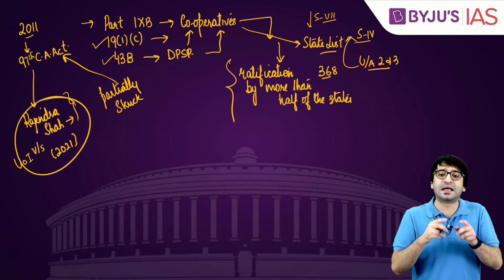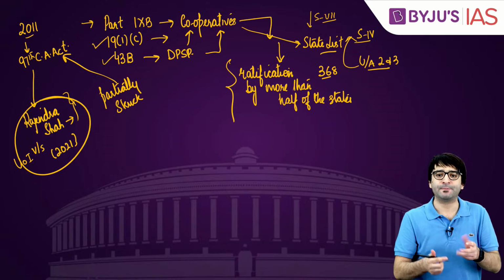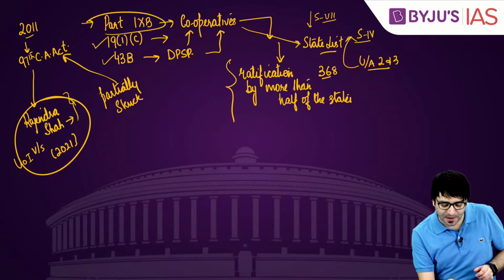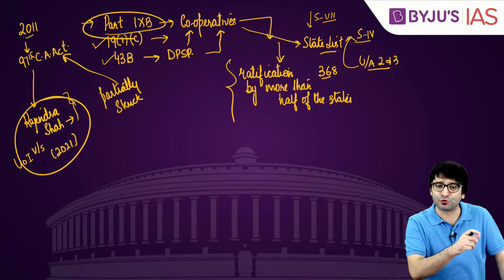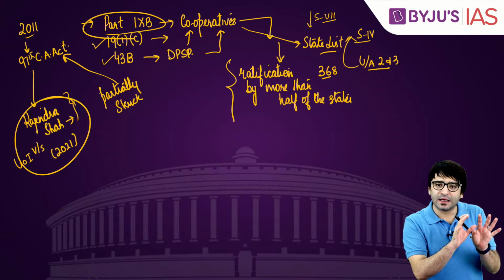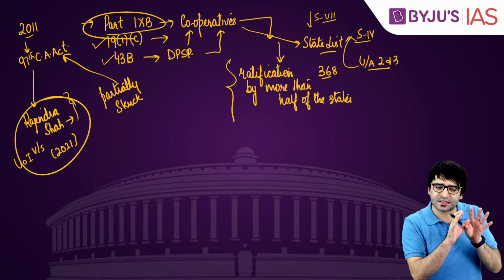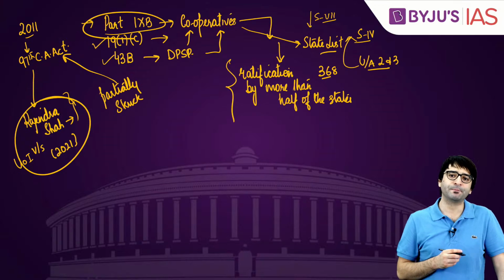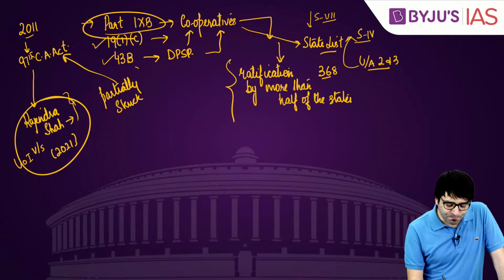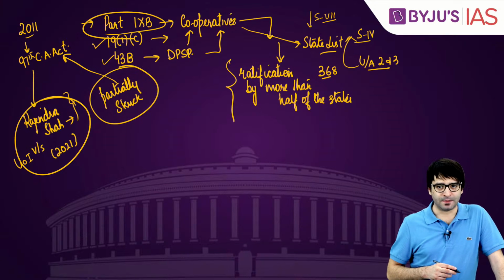Since you didn't do that, this Part 9B of the Constitution, which talks about cooperatives, insofar as it talks about center's power to control these cooperatives, is unconstitutional. But Supreme Court only partially struck it down, not completely.